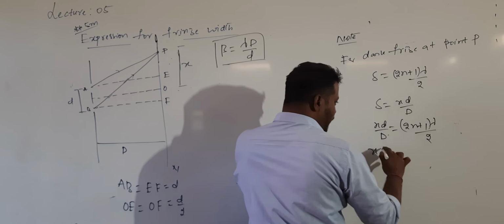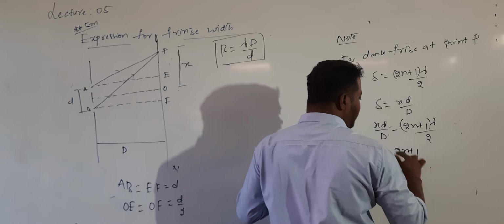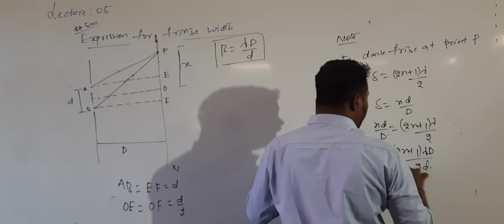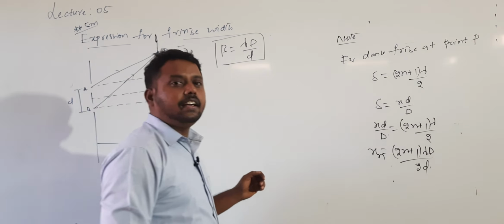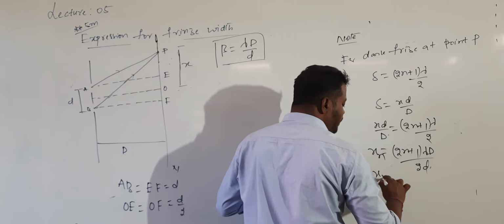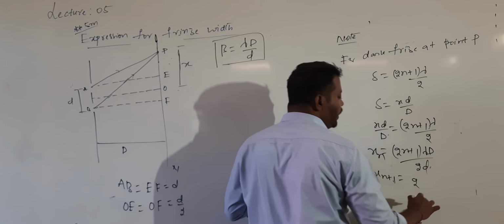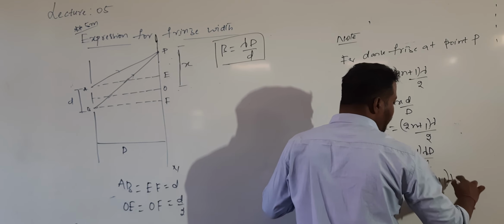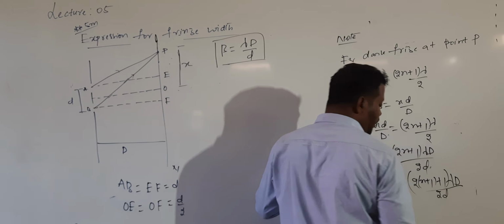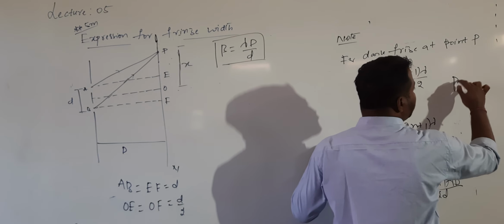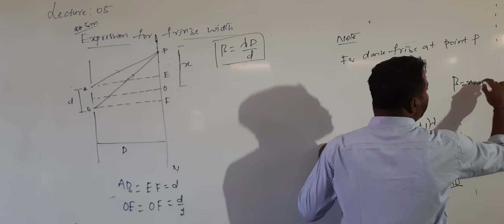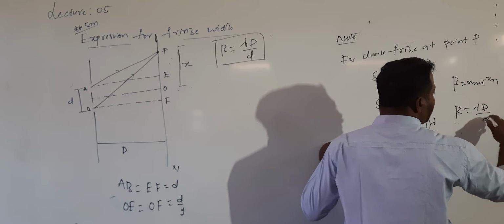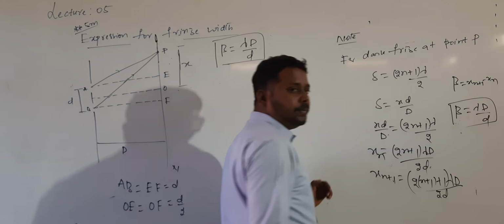So I will get the answer for x as 2n plus 1 into lambda into capital D by 2 into small d. This is the distance of the nth dark band. Similarly, what is the distance of the n plus 1th dark band? That is given by 2 into n plus 1 plus 1, into lambda into capital D divided by 2 into small d. Now you can calculate the fringe width by the formula xn plus 1 minus xn. If you want, you check it. After subtraction also you will get the answer lambda into capital D divided by small d.